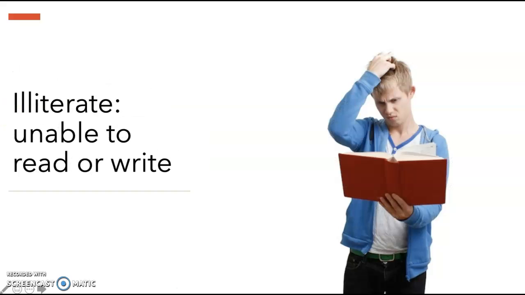The next word is illiterate. Somebody who is illiterate is unable to read or write. You will notice that most women and children in Pakistan are illiterate. They are unable to read or write.